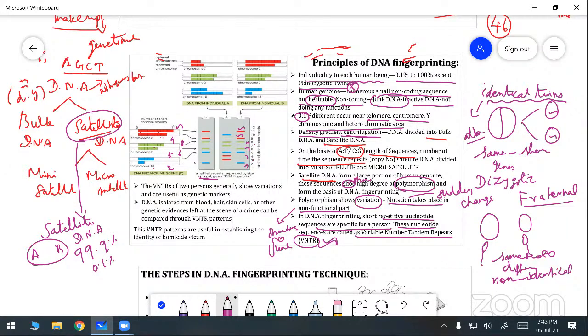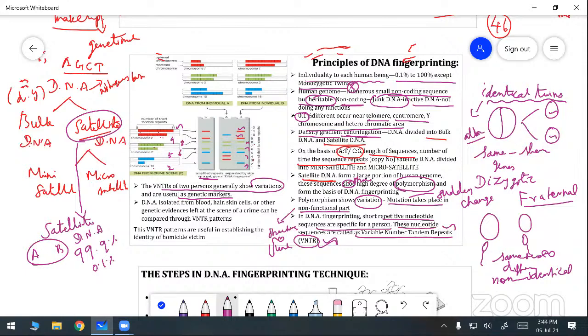So from that one, we can understand which DNA is making the repetition. That region or area is known as the variable number tandem repeats, the VNTRs. The VNTRs of the 2% generally show the variations and are useful as genetic markers.